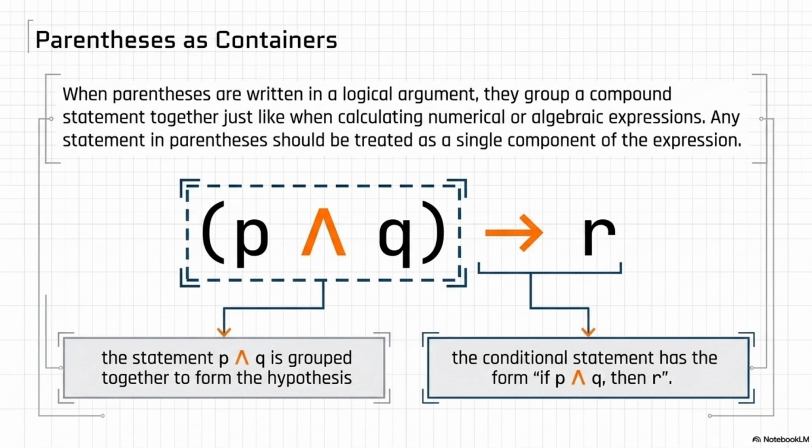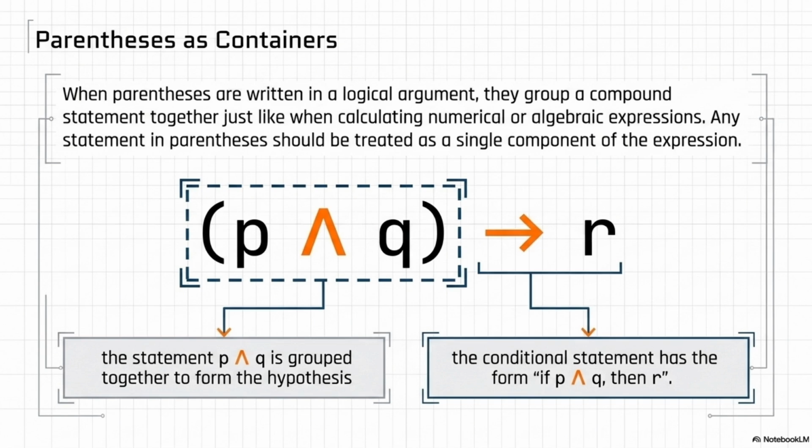Yes, that entire parenthetical block forms the if part of our conditional statement. So in English, that formula translates to, if my friend passed the written test and they passed the road test, that is our grouped condition, then my friend received a driver's license. Well, that feels natural enough. The container holds the two conditions together.